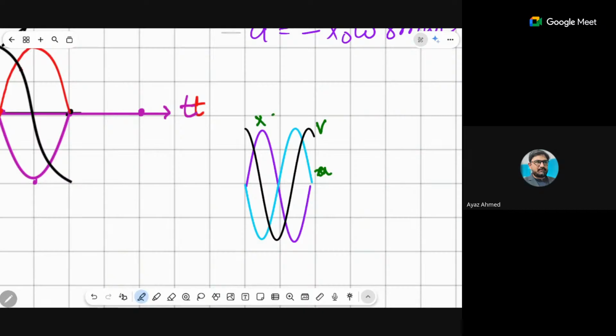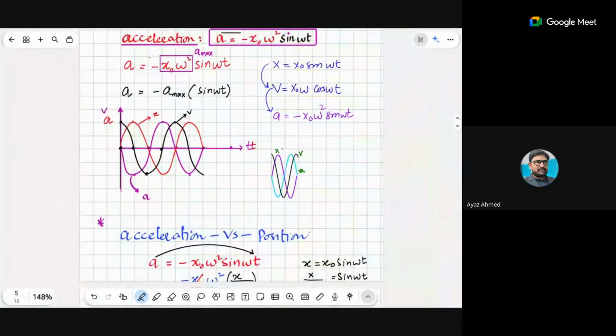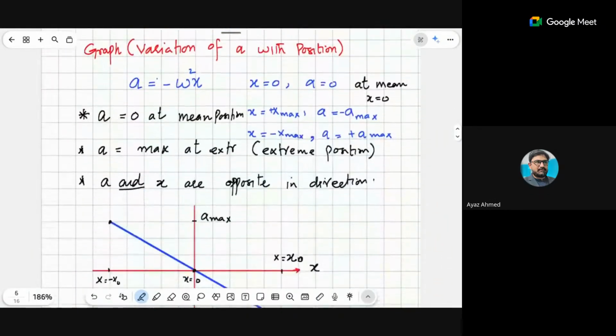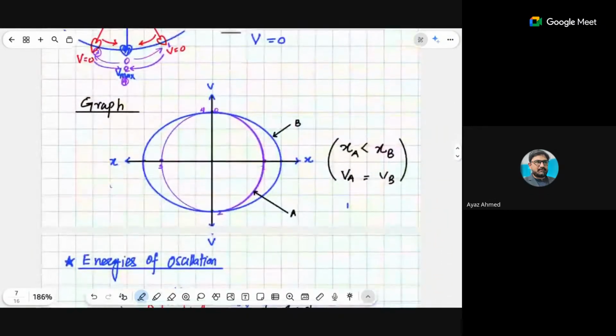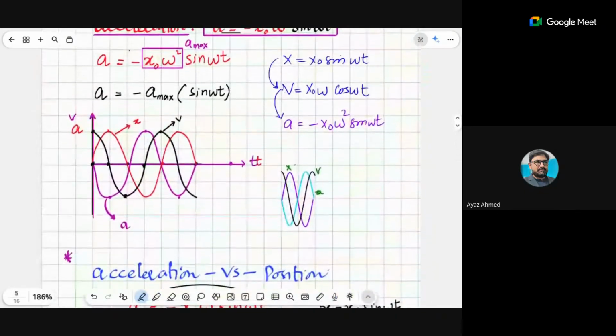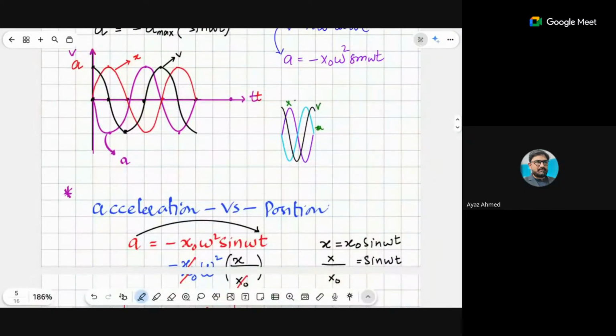So, is there any confusion, or do you have any question on this topic? Clear? All clear? Okay. So, in the next topic, inshallah, we will be talking about acceleration versus position. Right. So, till this point, I believe it would be very clear to everyone.